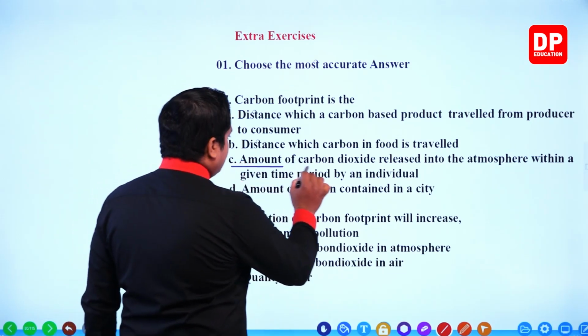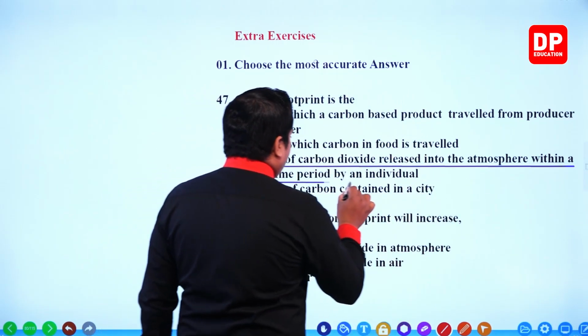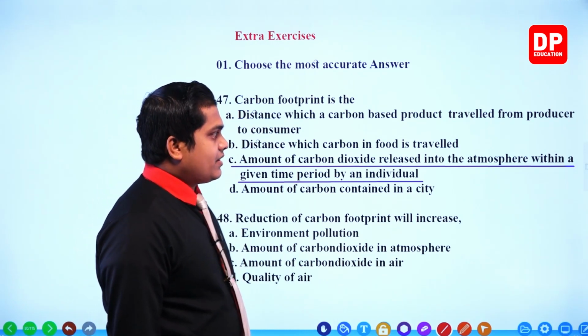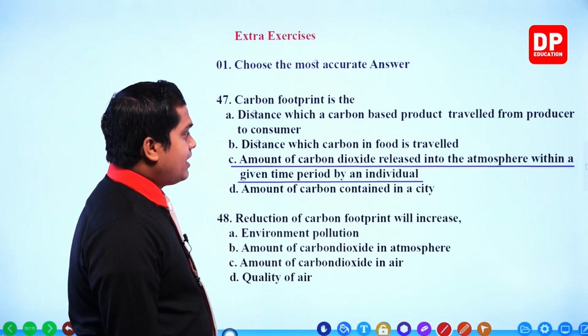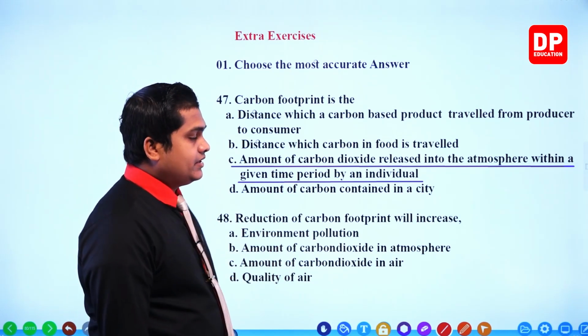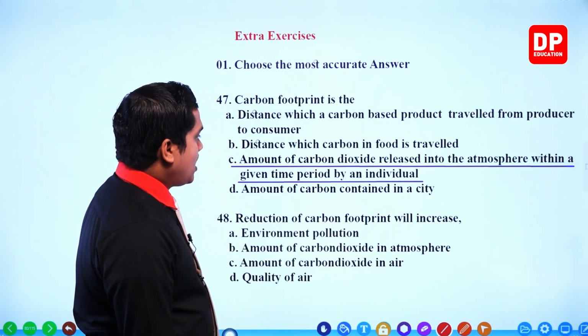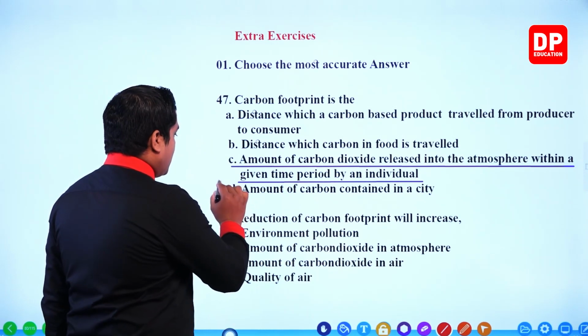Yes, this should be our answer. Carbon footprint is the amount of carbon dioxide released into the atmosphere within a given time period by an individual. And the next one, given amount of carbon contained in a city. Once again incorrect, right? It's not the carbon footprint.